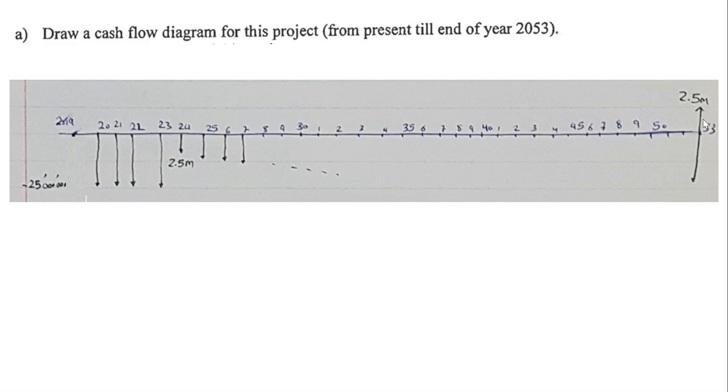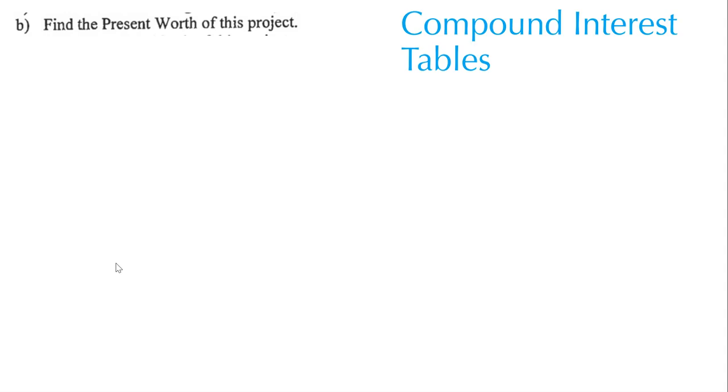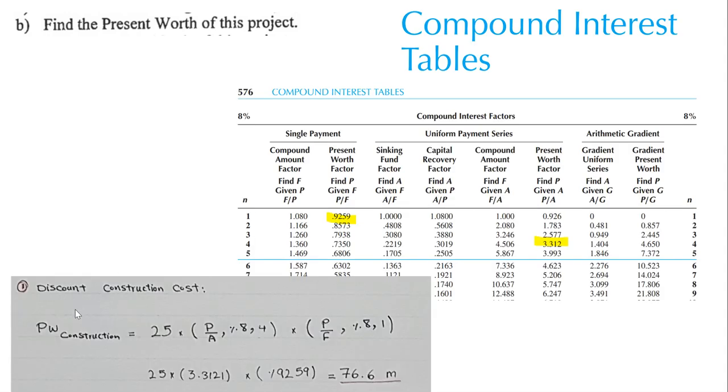So we have to find something which brings these future expenses to today. What is the difference? We have to use the future because my value is for the future, but what I want to have is something for the present. So we have to find the present over future. Let's solve it together. Here, for calculating the present value or present worth of the construction, I told you that